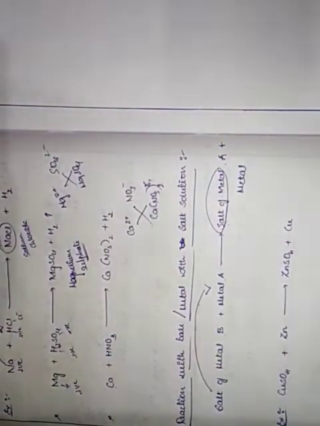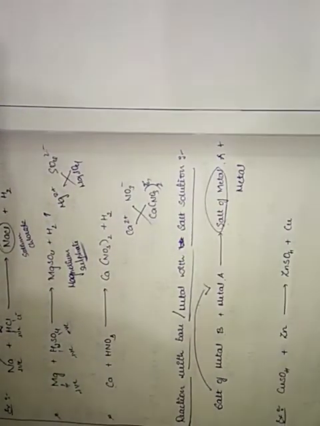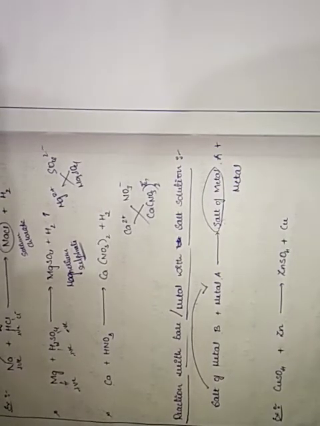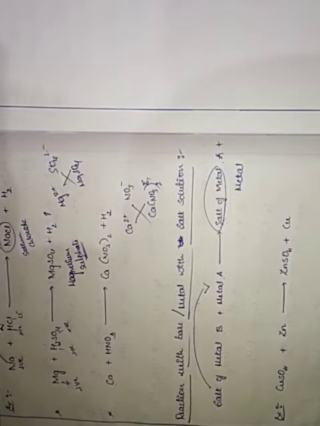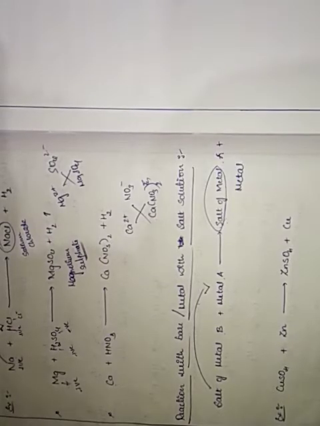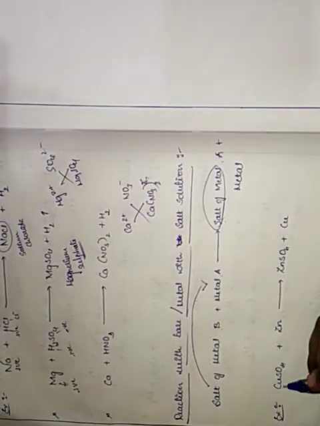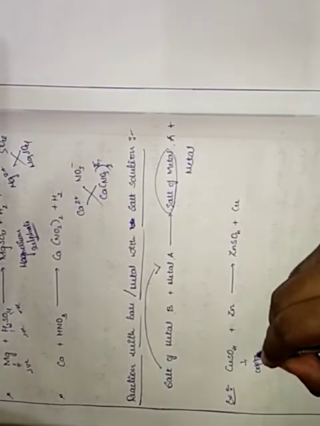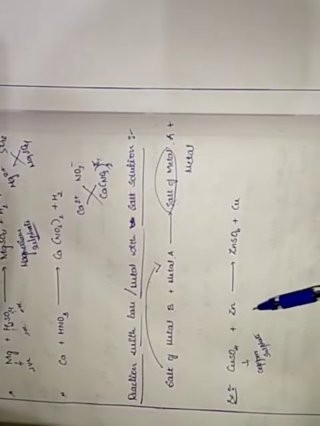Got it? So just an example for this, where metal is getting reacted with salt. It is getting reacted with metal A to form salt of metal A plus metal. So for example, taking CuSO4, copper sulfate, plus zinc.